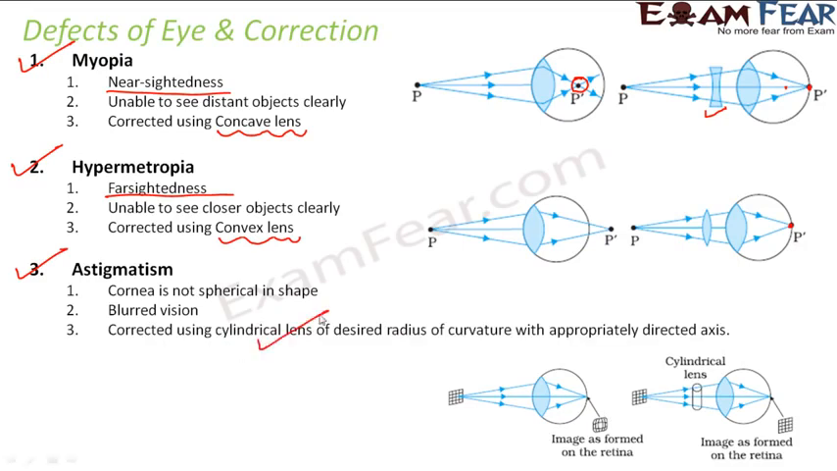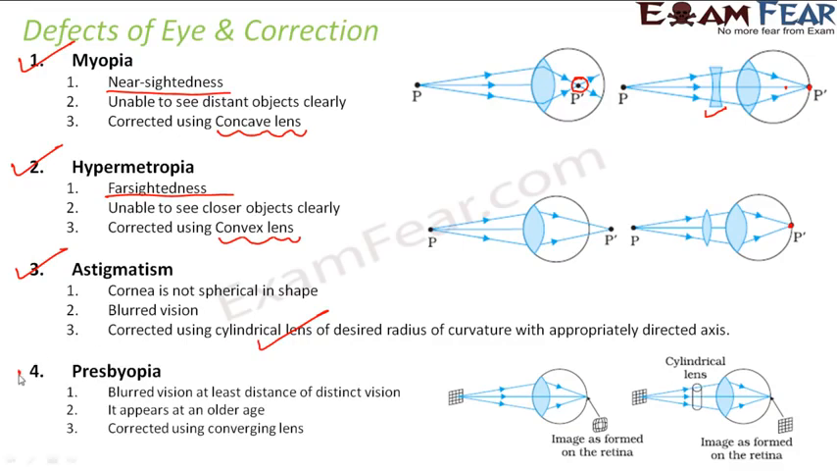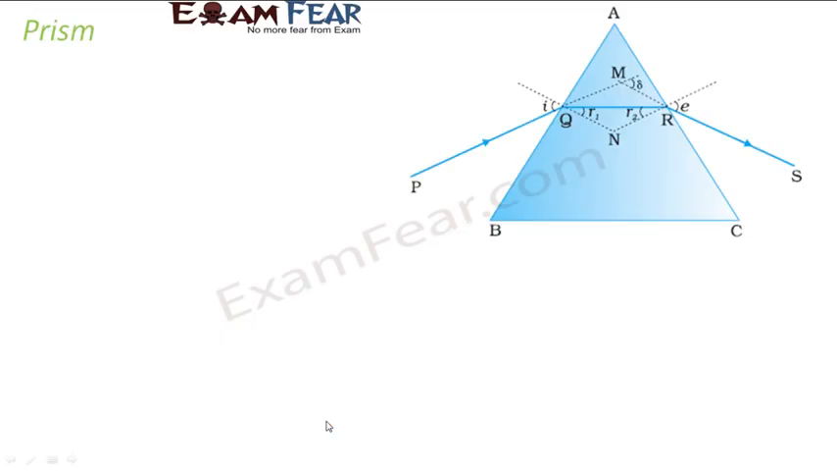So how can we correct this? By using a cylindrical lens. And finally, the fourth defect, which is presbyopia, where we have blurred vision, and it generally appears at an older age. As a person grows old, they get blurred vision, and we can also correct this by using a converging lens. So let us now talk about refraction in a prism.